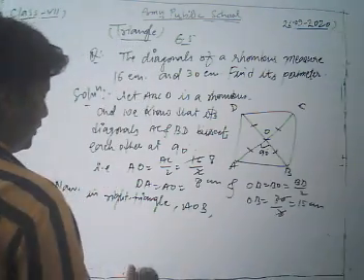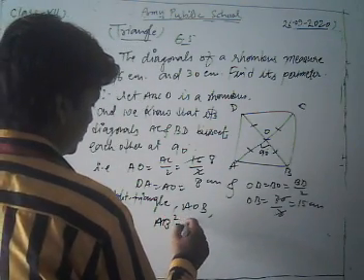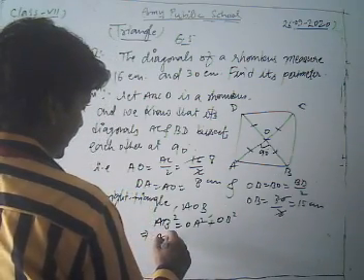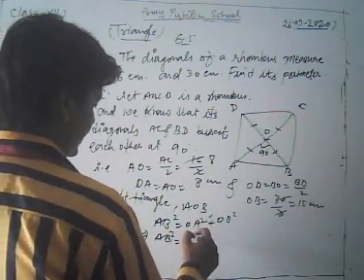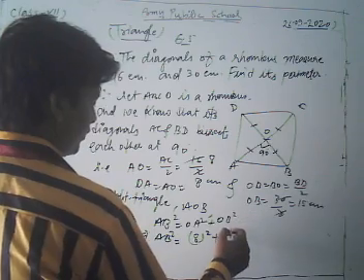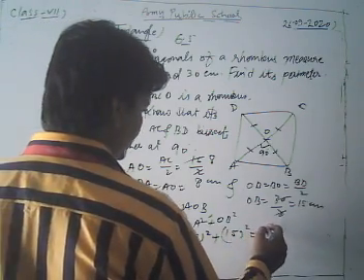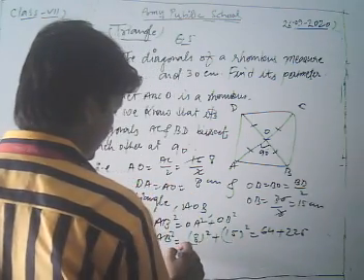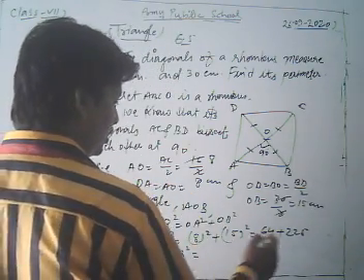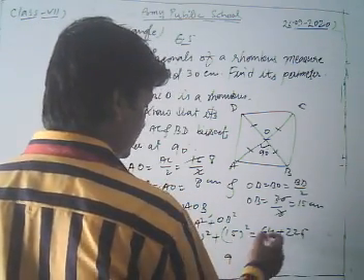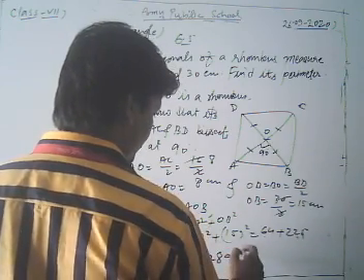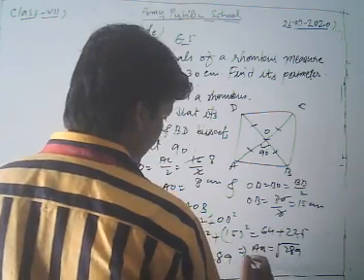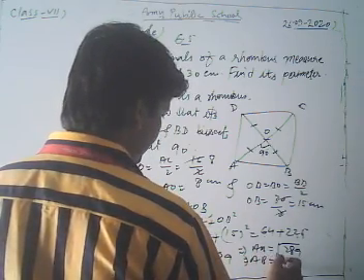So AB square is equal to OA square plus OB square, which is 8 square plus 15 square, so 64 plus 225. Thus AB square is 289, that is AB is equal to under root 289, and the square root of 289 is 17 centimeters.